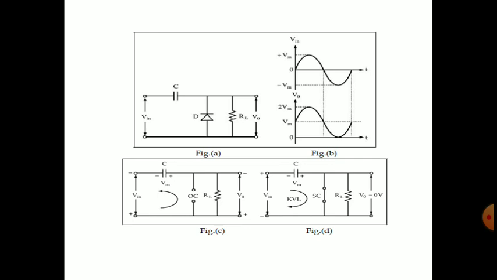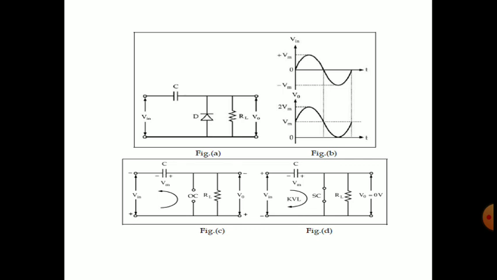So the output is taken across a short circuit, so we don't get any output. That means during the negative half cycle the diode is forward biased and acts as a short circuit.